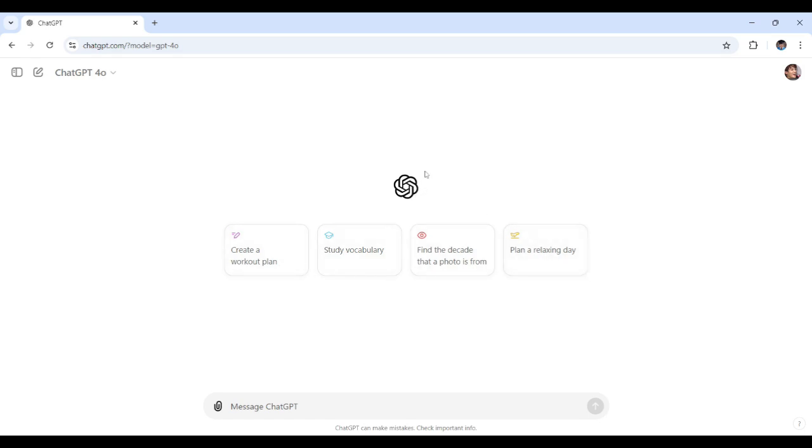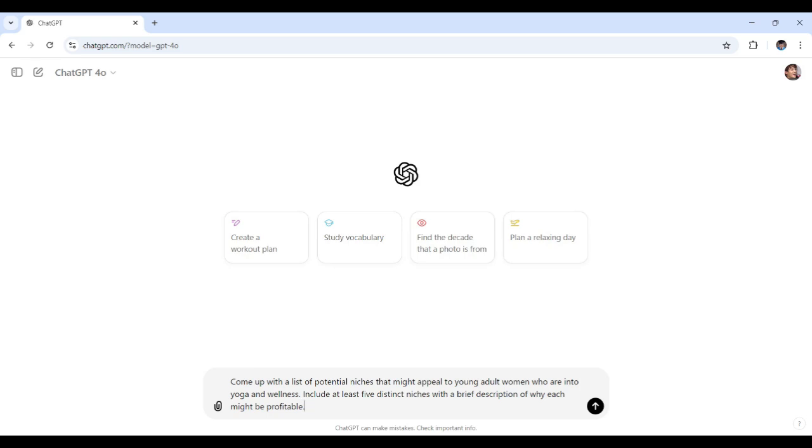So let's get started by asking ChatGPT for some niche ideas. Let's go down here to the input box, and here is the prompt that I came up with. I'd say, ChatGPT, come up with a list of potential niches that might appeal to, let's say, young adult women who are interested in yoga and wellness. Then I would ask it to include five distinct niches, a description, and why each might be profitable. So now with this out of the way, let's send this over.